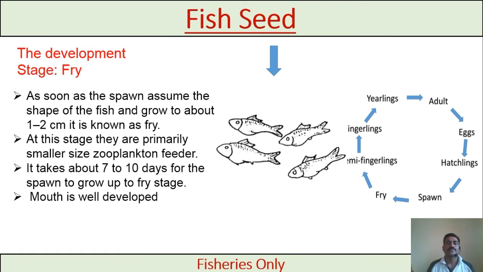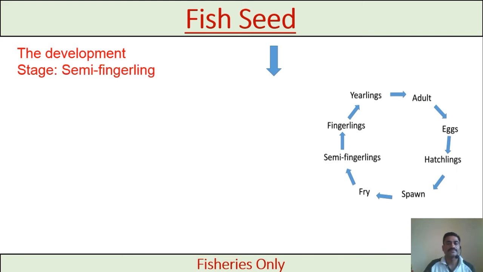At this stage, they are primarily smaller size plankton feeders. They start to feed on zooplankton. It takes about 7 to 10 days to grow from the spawn stage to the fry stage. In this stage, the mouth is well developed and they start feeding. Spawn and fry are mostly zooplankton feeders.